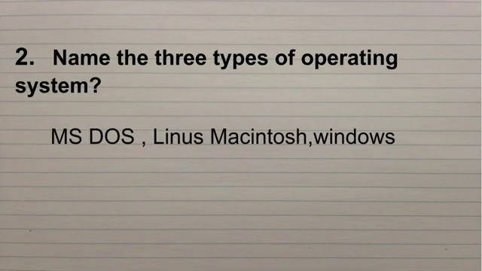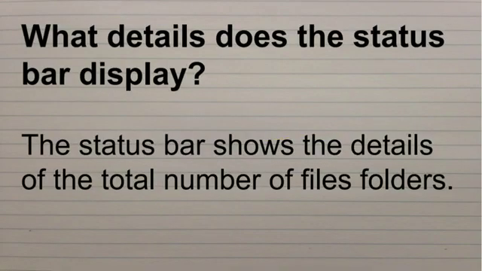These should be there in the second question. Next question: what details does the status bar display? The status bar shows the total number of files and folders present in the file.